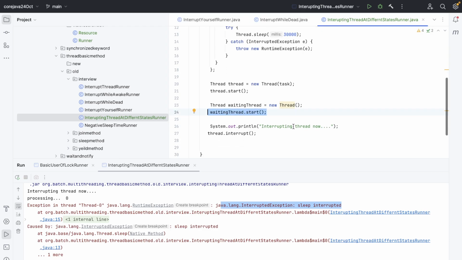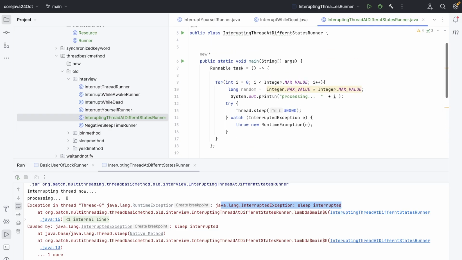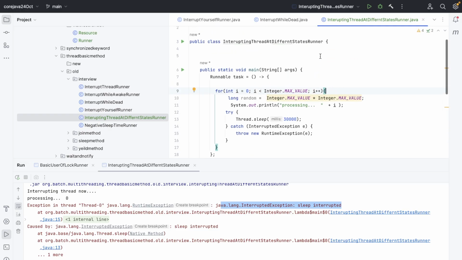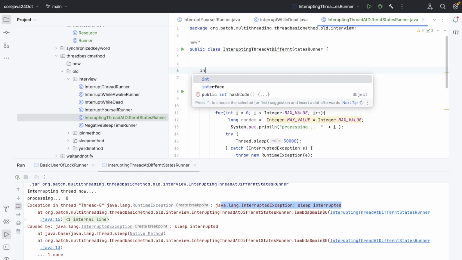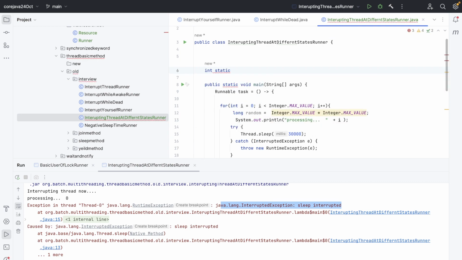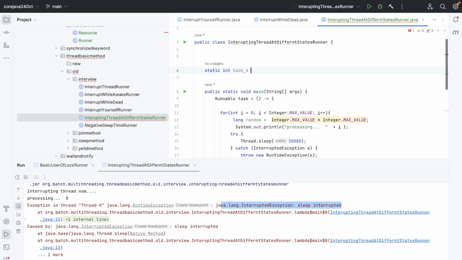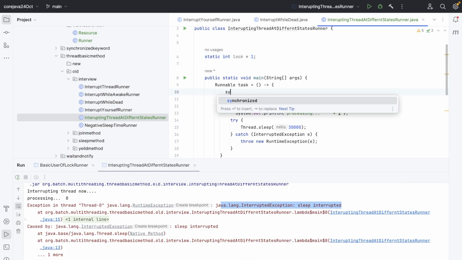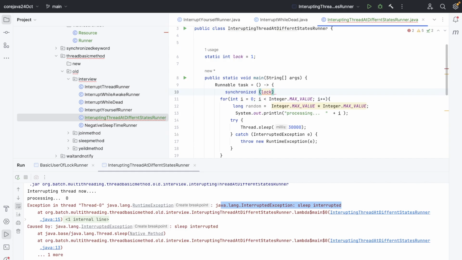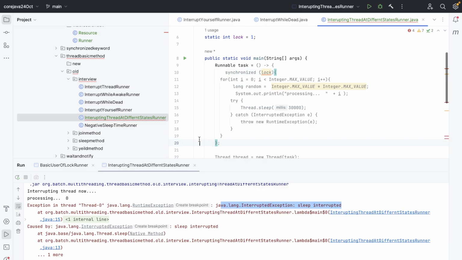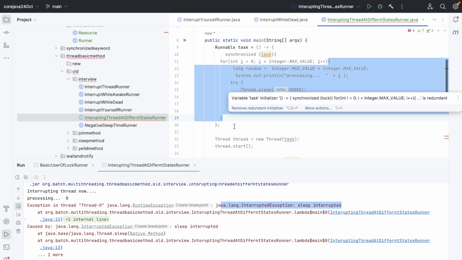Now what will happen if I come here? Let's write a resource: static int lock equals 1, and I'll say over here synchronized lock, and open over here, and a for loop where it's ending here.